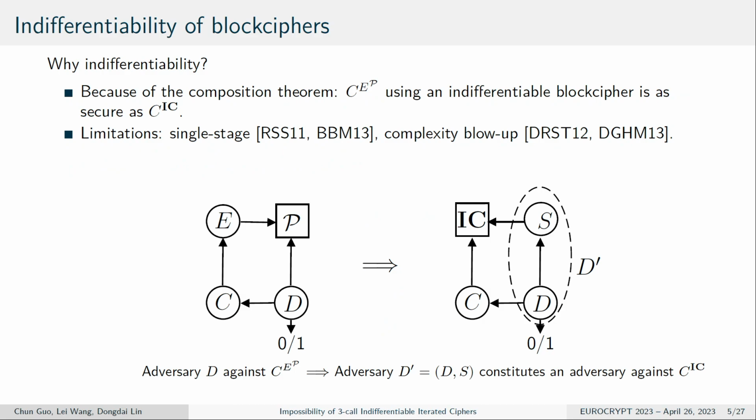So why do we consider indifferentiability? Because of the composition theory. If the block cipher is indifferentiable from an ideal cipher, then we can directly use it to instantiate a construction C. Then the construction C will be as secure as it is when instantiated with the ideal cipher. But there are also some limitations, like the single-stage or complexity-bound limitation.